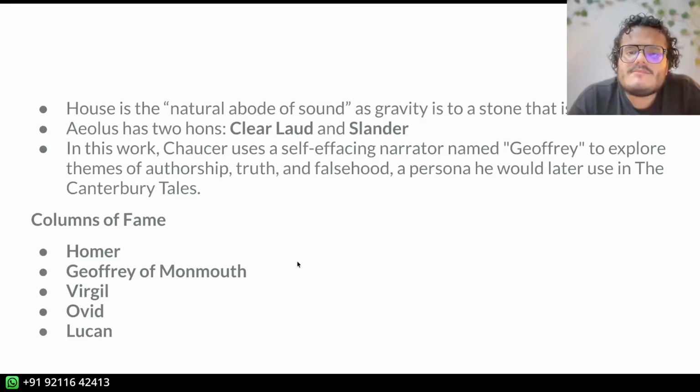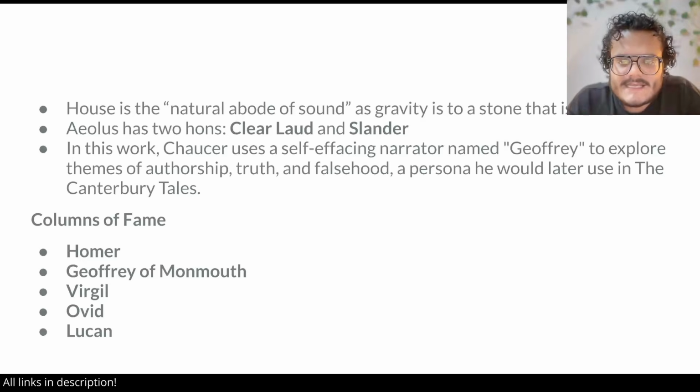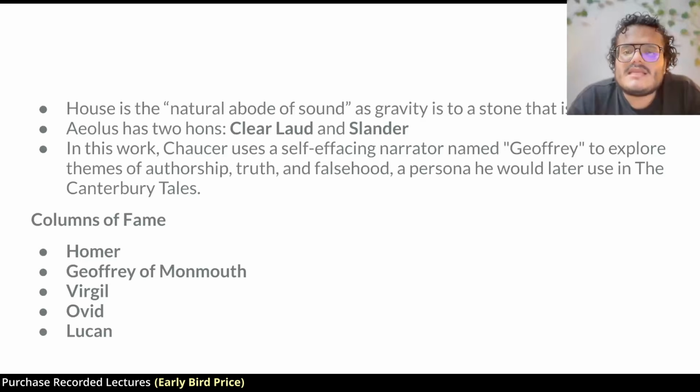He uses the name Geoffrey for the dreamer. Self-effacing, because even though Chaucer, the writer, we can see is a very witty, very intelligent person, the character is not so, right? The character is more someone who is learning things, even though everything that the character Geoffrey is learning are the things that the writer Geoffrey already knows. That's why he's writing it. He will use the same thing in the Canterbury Tales.